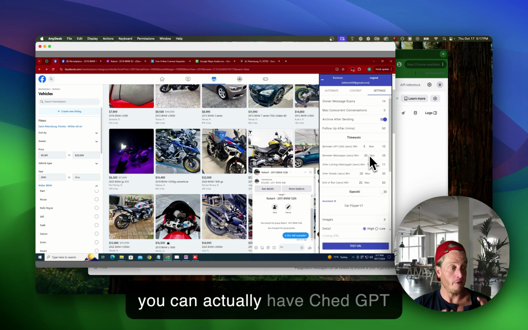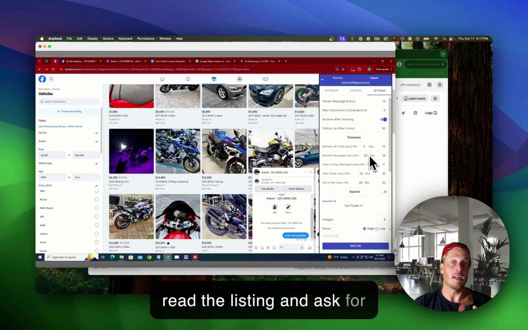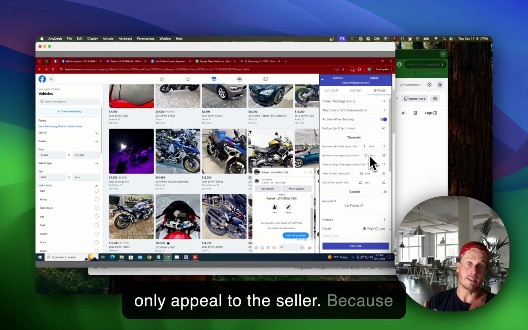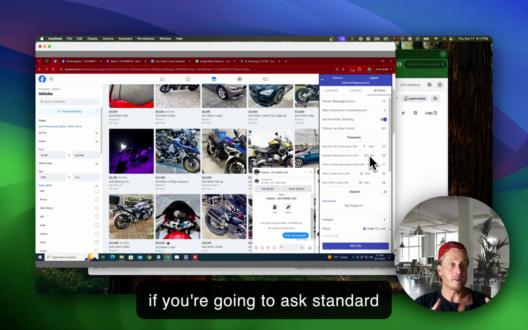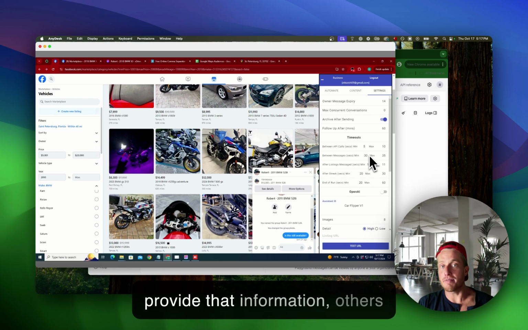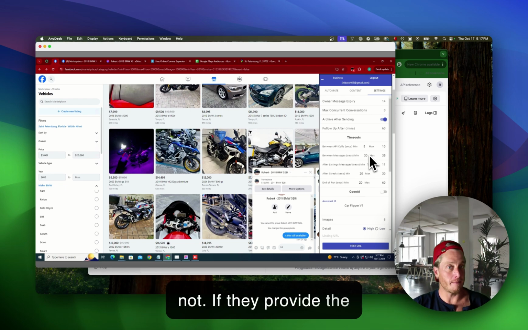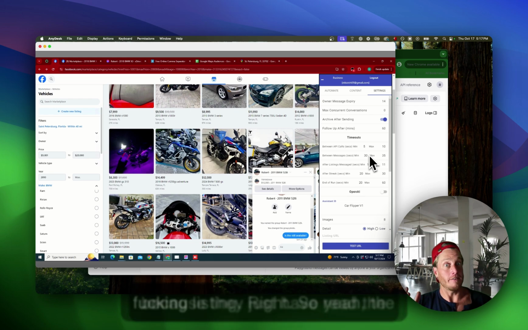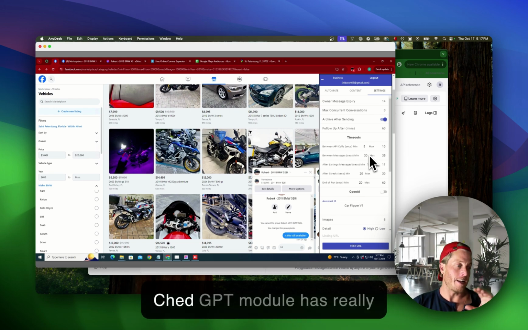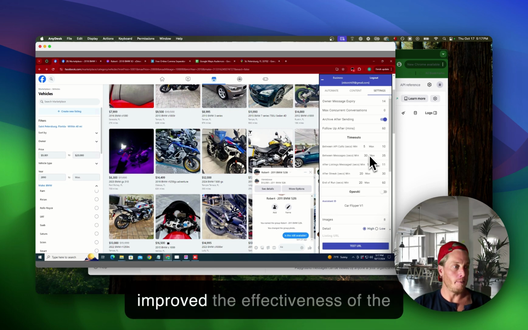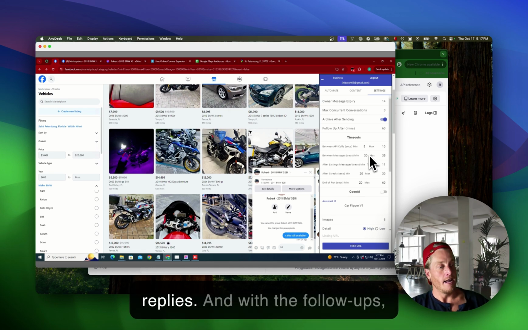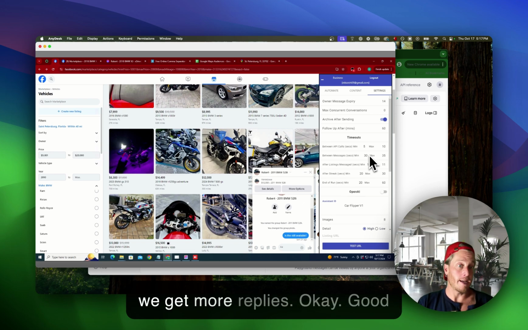So you can actually have ChatGPT read the listing and ask for missing information, which will only appeal to the seller. Because if you're going to ask standard questions, some listings already provide that information, others not. If they provide the information, they're kind of annoyed from the beginning because they just have read the listing, right? So yeah, the ChatGPT module has really improved the effectiveness of the bot. We get better replies, we get more replies, we get faster replies, and with the follow-ups, we get more replies.